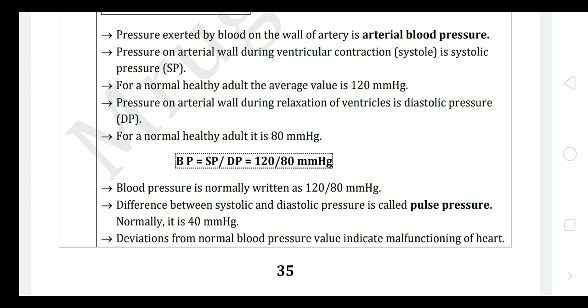The pressure on the arterial wall during ventricular contraction, that is ventricular systole, is the systolic pressure, which is directly related to the ventricular contraction. For a normal healthy adult, the average value is 120 mmHg, which is the unit of pressure. The pressure on the arterial wall during relaxation of the ventricles is the diastolic pressure, and for a normal healthy adult it is 80 mmHg.